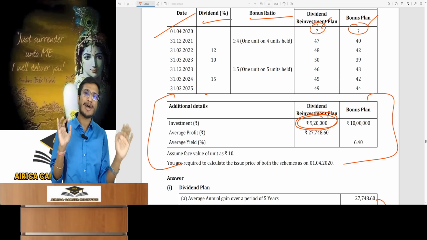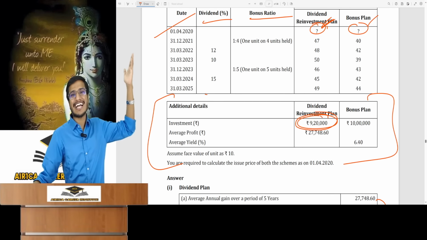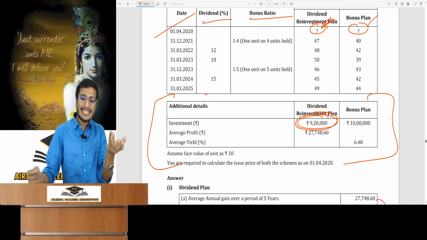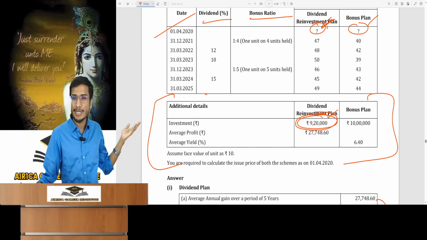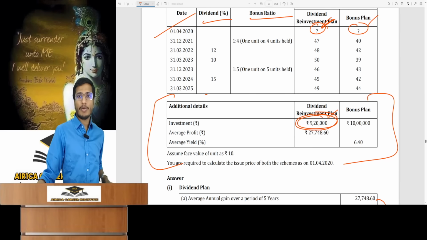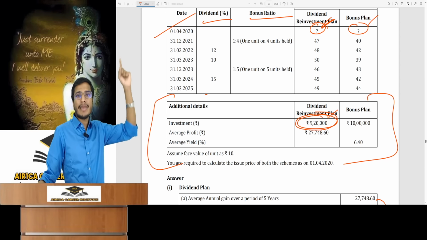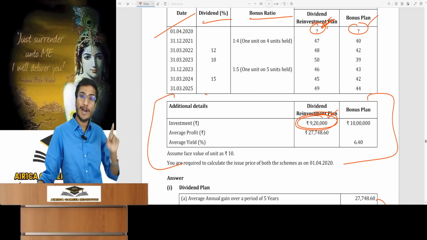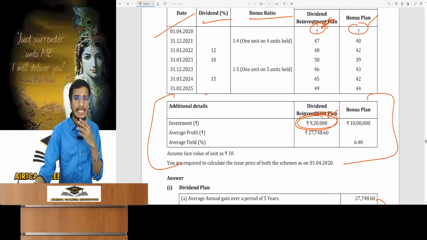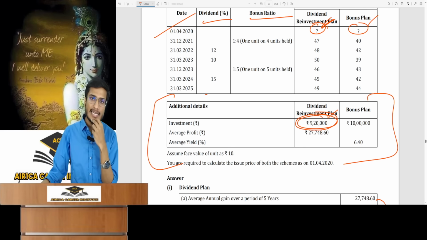Knowing the beginning units would instantly simplify the NAV calculation, and then the question becomes a quick 2-minute solution. What would I do? I would divide this amount by the number of units I received at the beginning. Done. But I don't know these units at the beginning. So in this question, find out how many units I had at the beginning. If you find that, you will get the NAV at the beginning. So how do I find the beginning units? Is there a way? There doesn't seem to be a way.